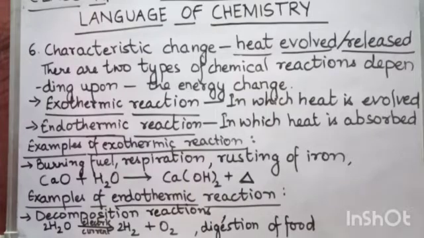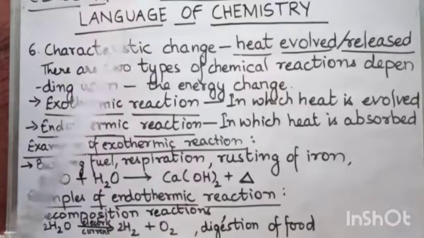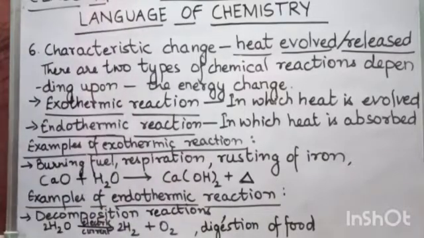Okay, so here are the examples of exothermic and endothermic reactions. Burning of fuel, burning of coal, burning of CNG gas, all these are fuels. When they burn, they release heat in the form of energy. In the same way, respiration is also an exothermic reaction where heat is evolved in the form of energy, and we need energy to do various activities.